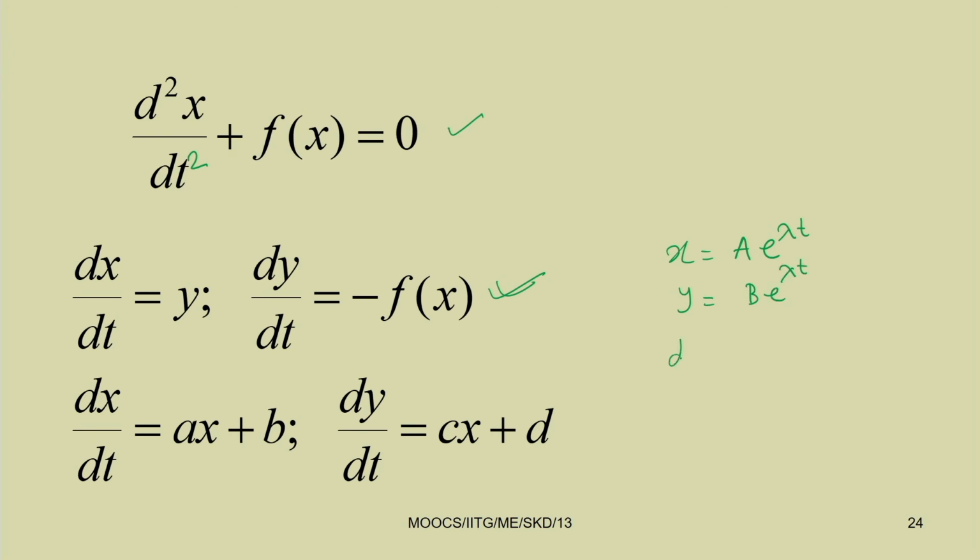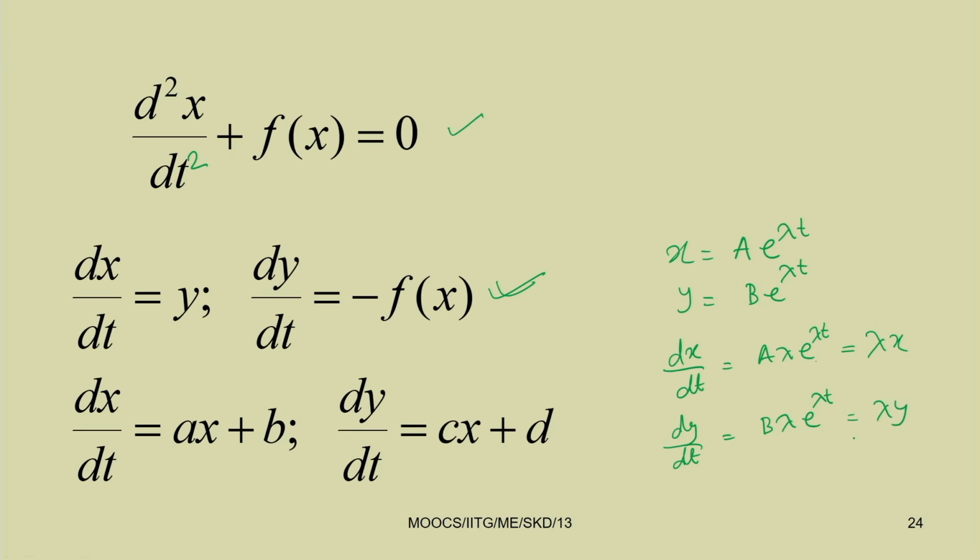then in this case dx by dt will be equal to a lambda e to the power lambda t, and similarly dy by dt will be b lambda e to the power lambda t. So a e to the power lambda t is equal to x, and this becomes lambda x; this becomes lambda y.